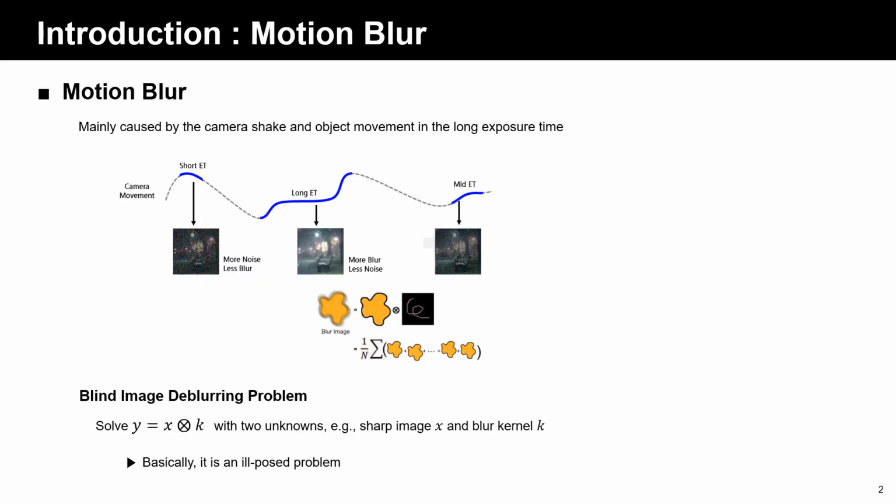Motion blur is primarily caused by camera shake and object movement during long exposure times. The blind image deblurring problem aims to solve this by estimating both the sharp image and the blur kernel. However, this is an ill-posed problem, making it challenging to achieve high-quality deblurring results.